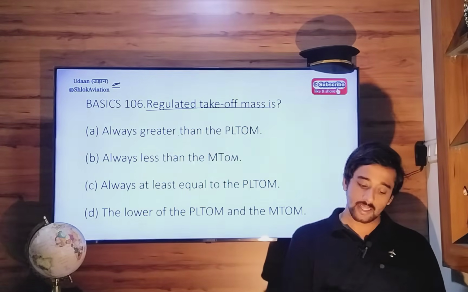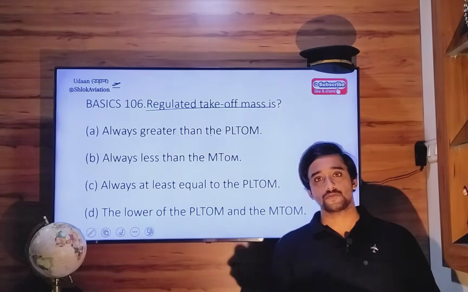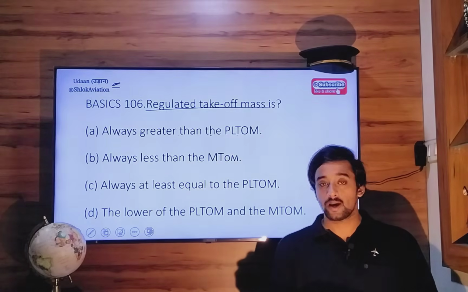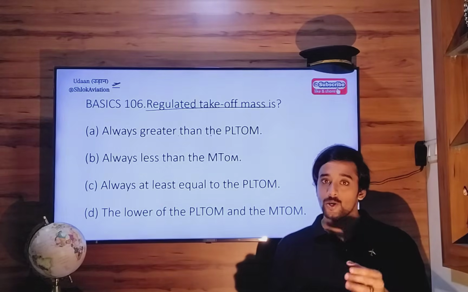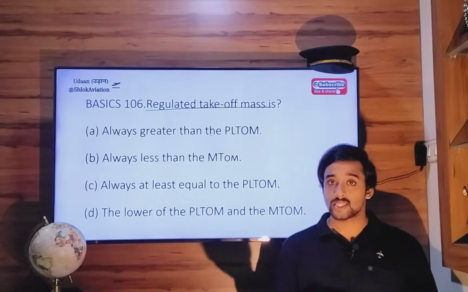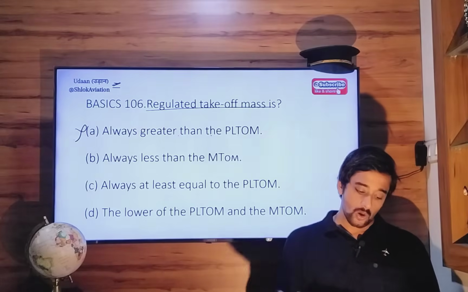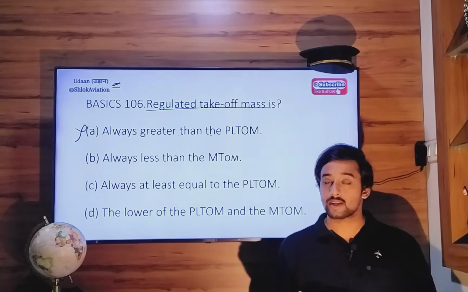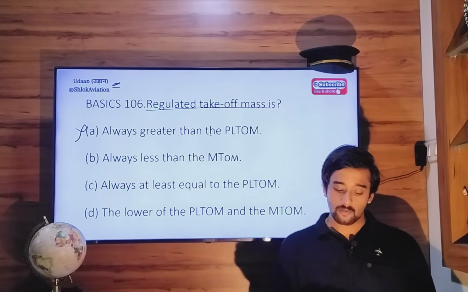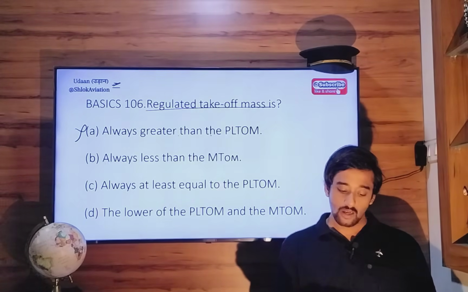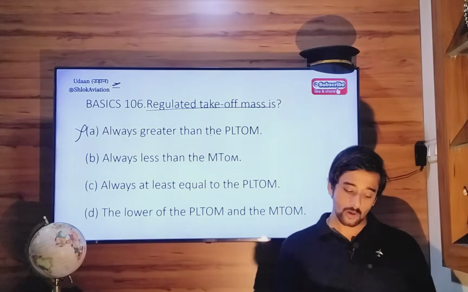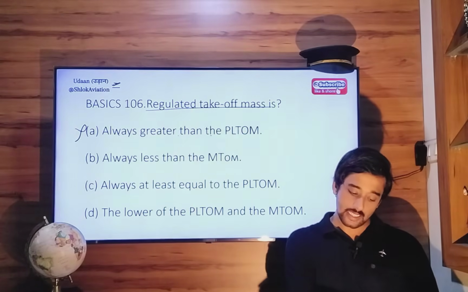So, always greater than the performance limited takeoff mass. No, there can be scenarios where your regulated takeoff mass is equal to your performance limited takeoff mass. Always less than maximum takeoff mass. It can happen that regulated takeoff mass is equal to maximum takeoff mass, so it cannot be always less.